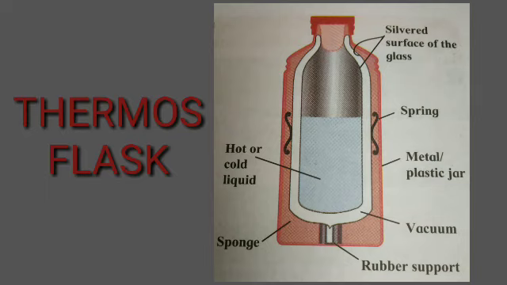Still, a little heat is lost from around the lid and by a small amount of conduction through the glass. Therefore, the hot substance does not remain as hot after 2 or 3 hours. So, this is the function of the thermos flask. Now students, you have to draw this diagram properly in your classwork. It is there in your textbook, page number 63, 9.8.